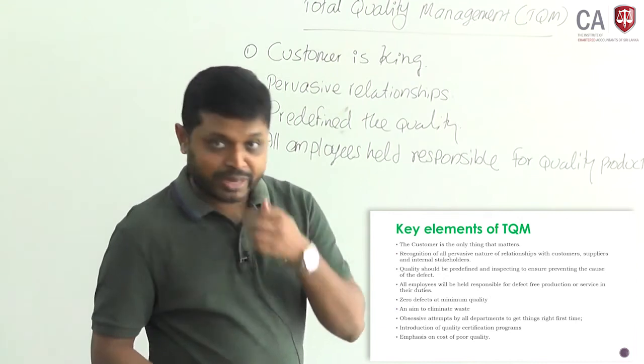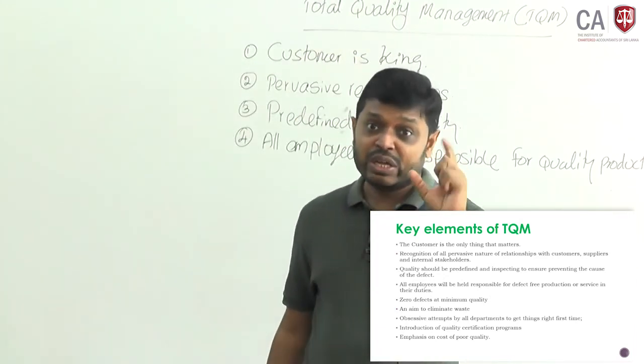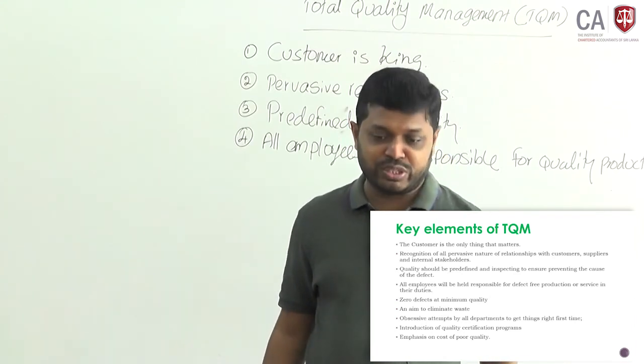Each and every employee is responsible to deliver a quality product or service. That is their prime responsibility.